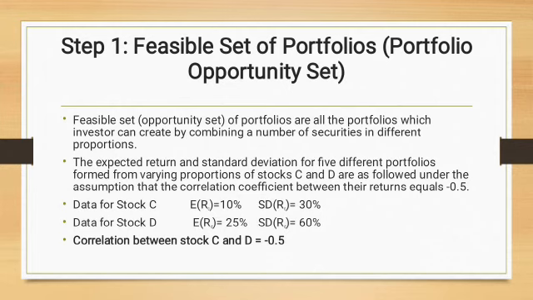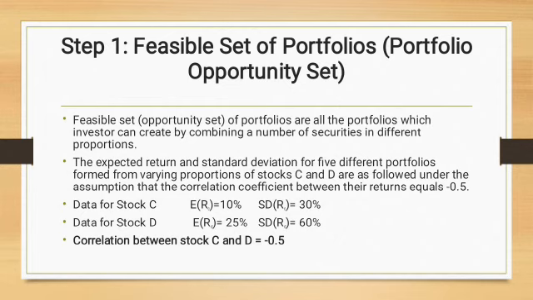The first step is feasible set of portfolios. Feasible set of portfolios are all the portfolios which an investor can create by combining a number of securities in different proportions. Let us take the example of stock C and D. We are given both expected return and risk for these securities, and we assume that the coefficient of correlation between stock C and D is equal to minus 0.5.